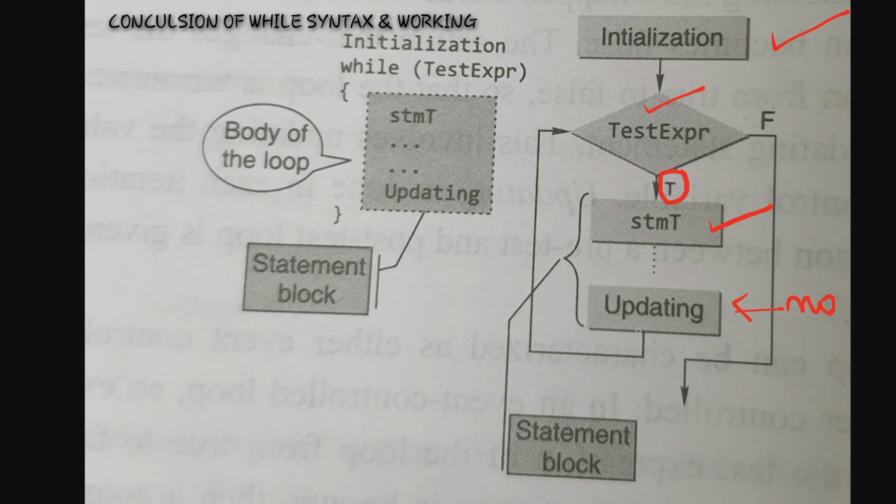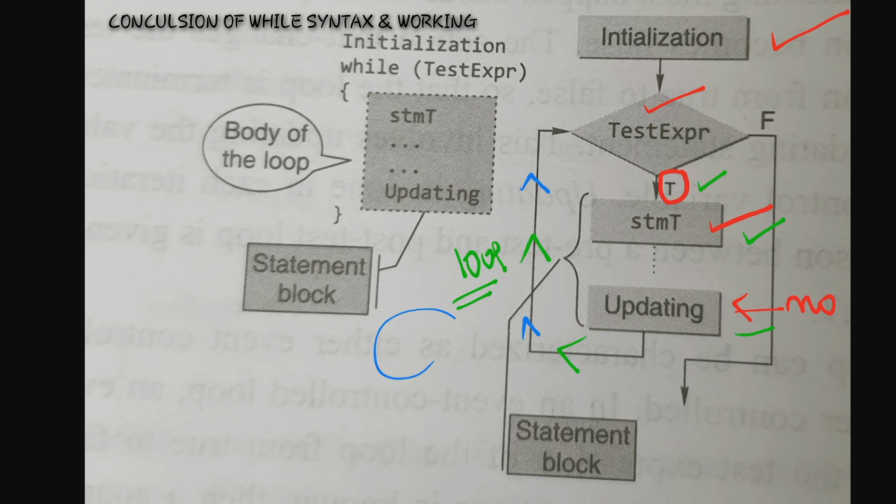Once the value is modified, the test expression is verified again, so the second time the test expression is verified. This comes under the loop, and again this process starts: true, statements are executed, updating, and again the same process continues.